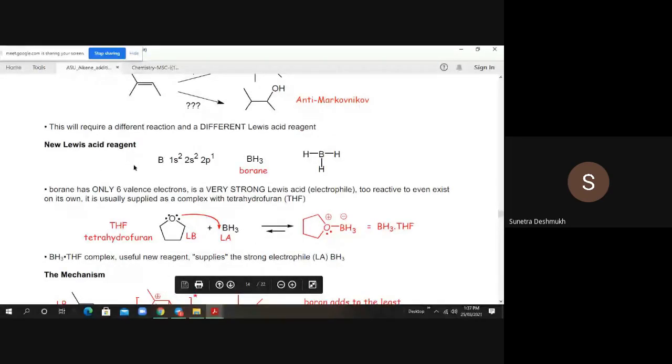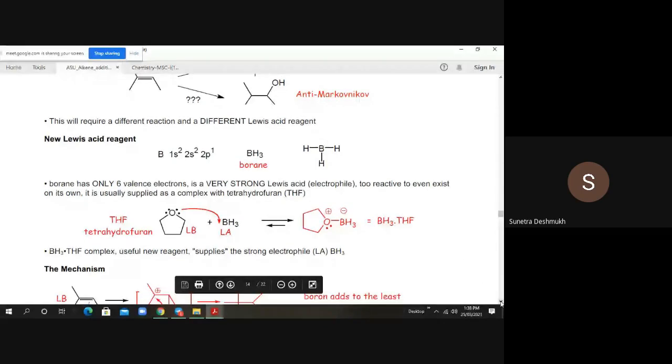Boron has the electronic configuration 1s2 2s2 2p1, and we can form the BH3 molecule. Here is BH3, and boron has an empty p orbital. It is electron deficient like AlCl3. Boron in BH3 and AlCl3 are electron deficient species, so that's why we can call them Lewis acidic reagents.